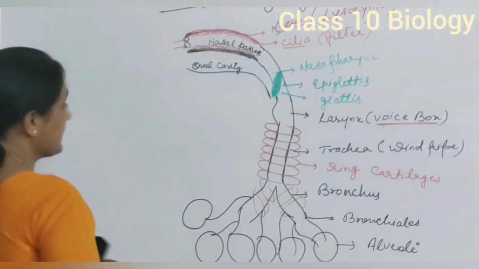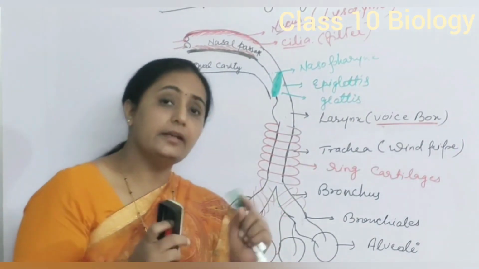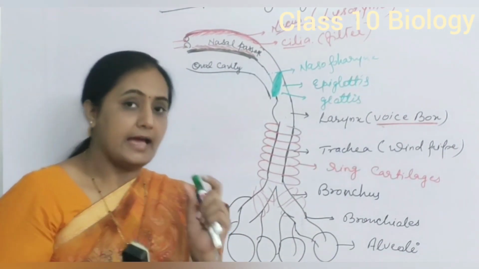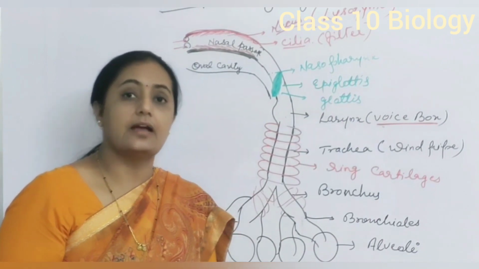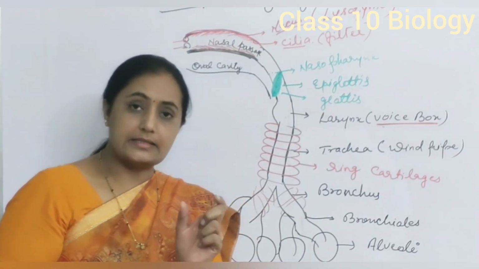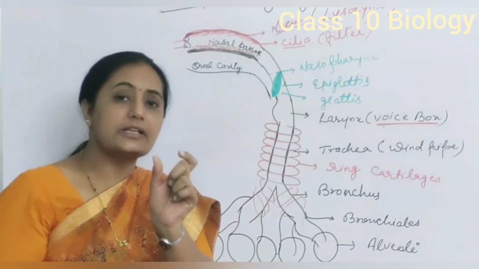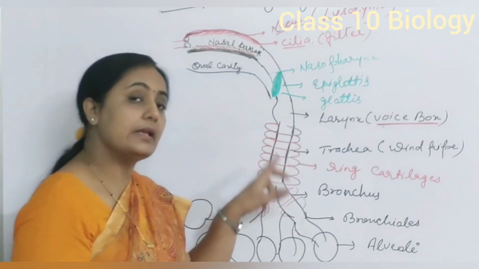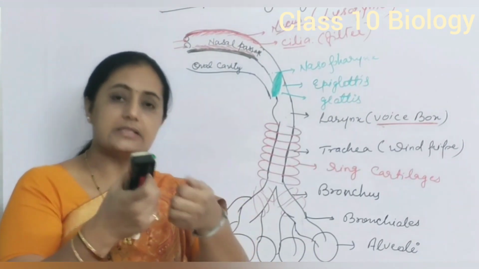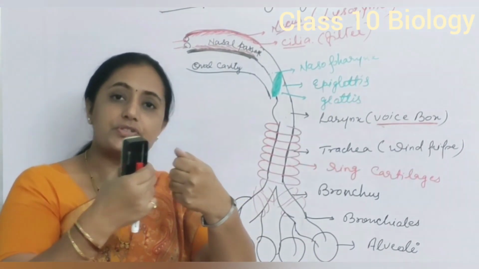Because trachea is a muscular one, when air is not present in trachea, there are chances that this muscular region might contract. So to ensure trachea remains open in absence of air also, these ring cartilages stretch trachea and keep it open.